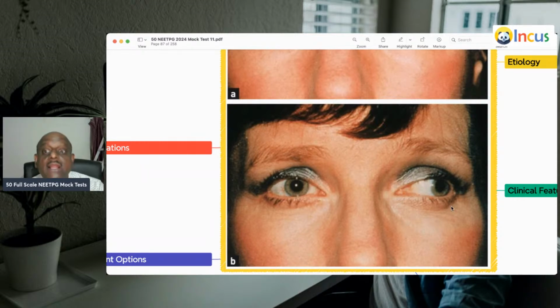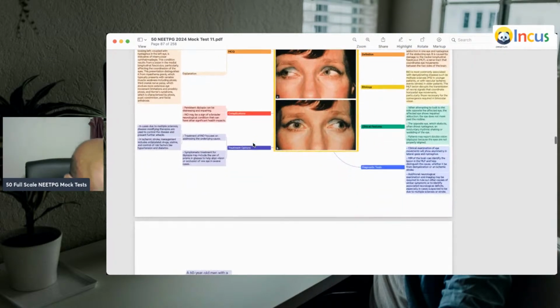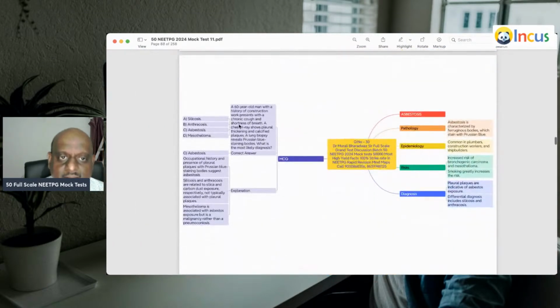Why? Because the medial longitudinal fasciculus that connects this eye with this eye is having a problem, such as demyelination like multiple sclerosis. That's the reason that when this eye is abducting, this eye is not able to adduct, even though the oculomotor nerve is intact. That's called internuclear ophthalmoplegia, is what you need to remember.